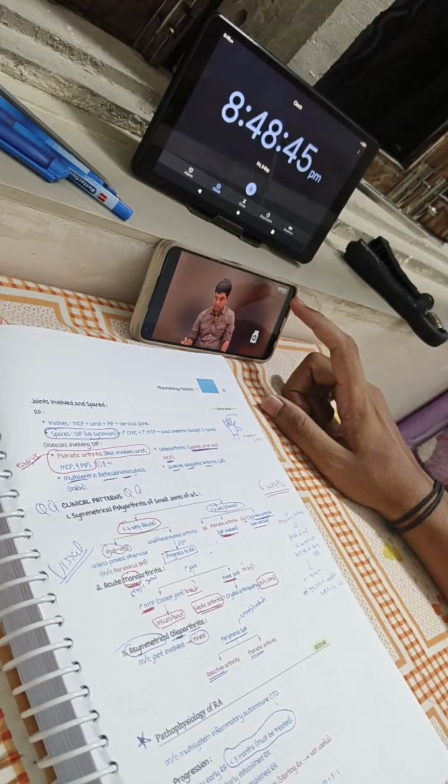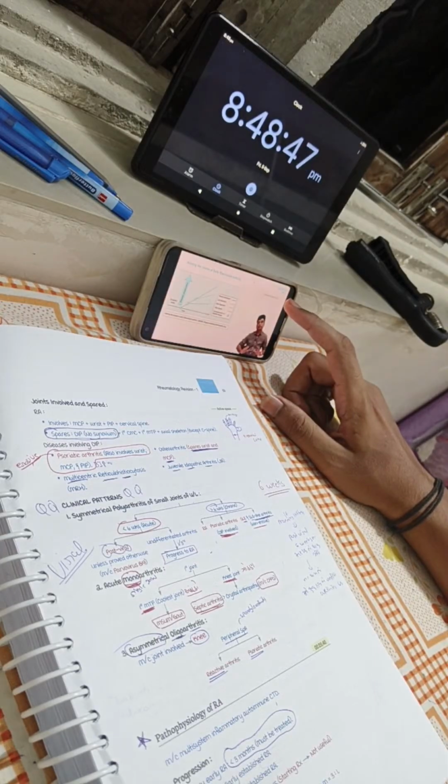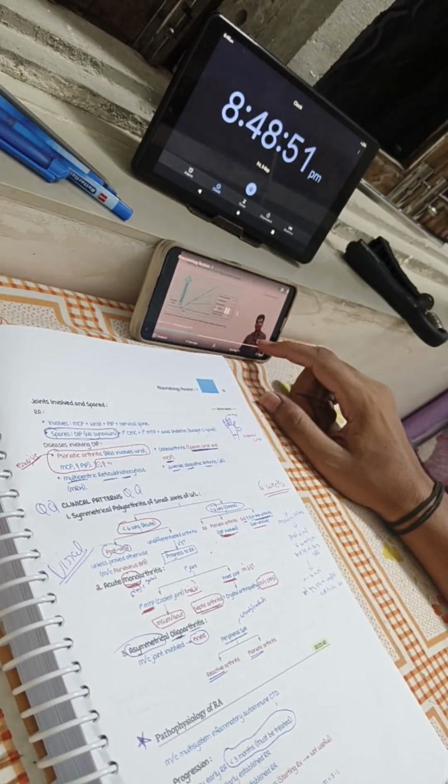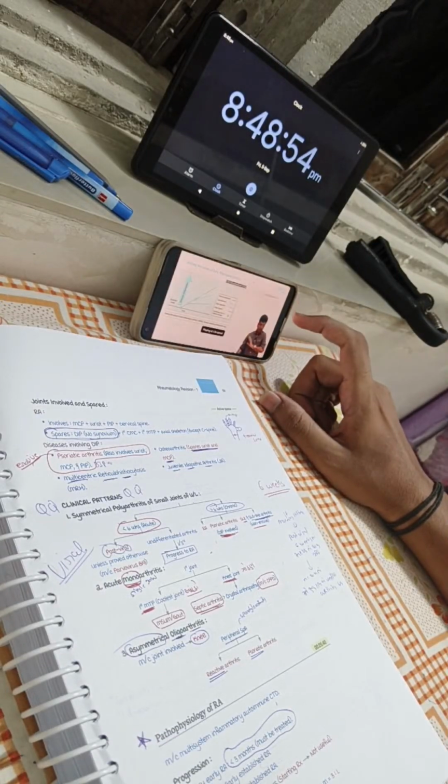Before I go to RA proper discussion, let me show you this to tell you the humongous importance of what we are going to discuss. RA is a disease where time is gold, diamond, platinum, because platinum is dense, but then gold. 100% no doubt about it. When you figure out and start treating RA is going to make a lot of difference. If you start treatment now, this is how it is.